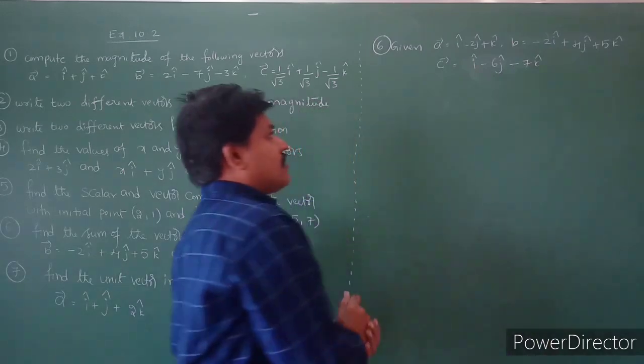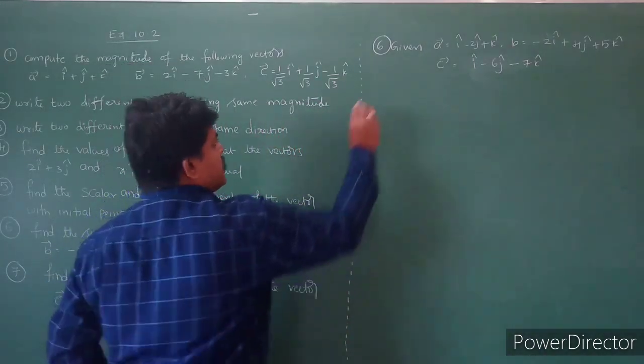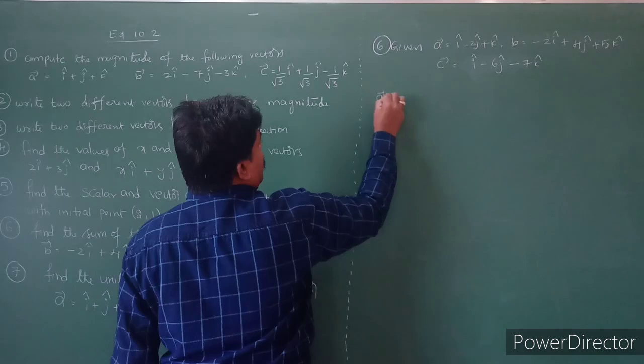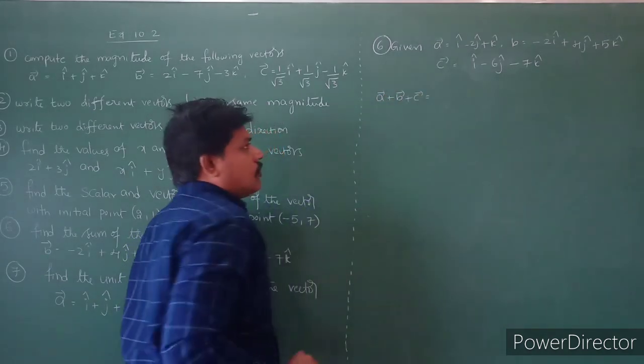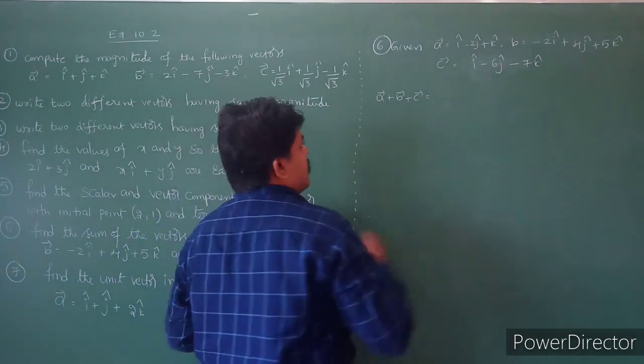Okay, so they are asking the sum of the vectors, so that is nothing but a bar plus b bar plus c bar is equal to, so just take the vectors here.